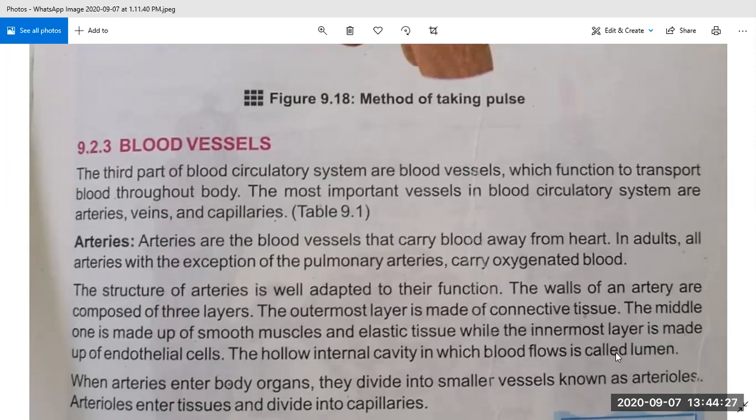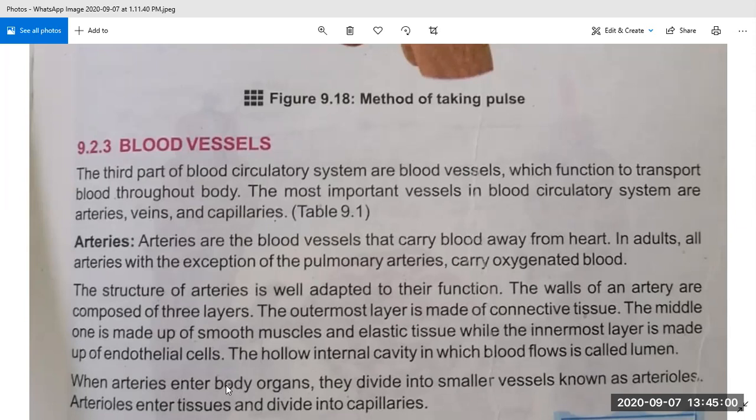After that, we will discuss what arterioles are. When arteries enter body organs, for example, the heart pumps blood to the aorta, and from the aorta there is an artery going to our stomach. It will receive the blood and take it to the relevant organ. Arteries do different things: some take blood to the brain, some take it to the lower part of the body.